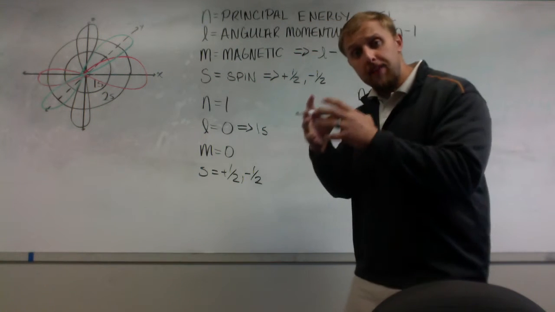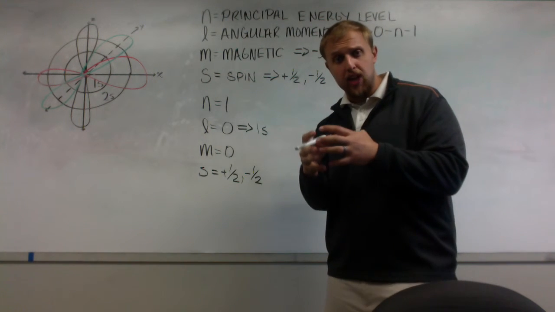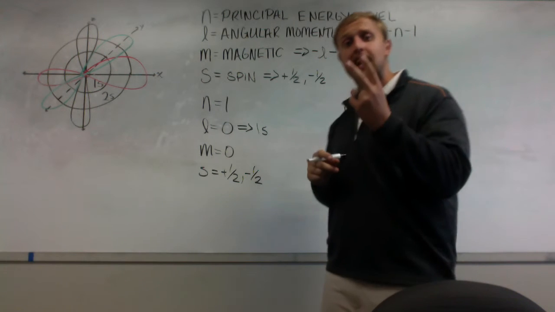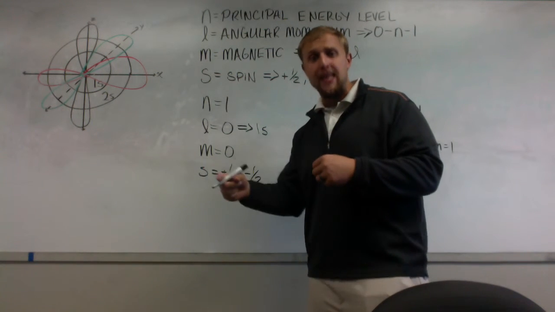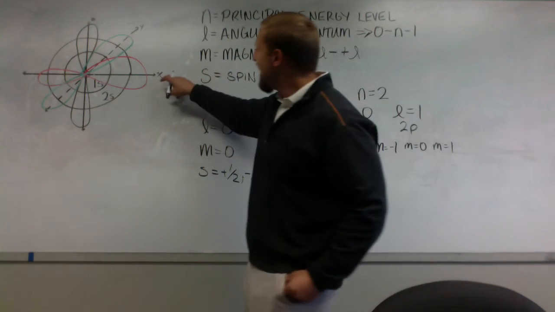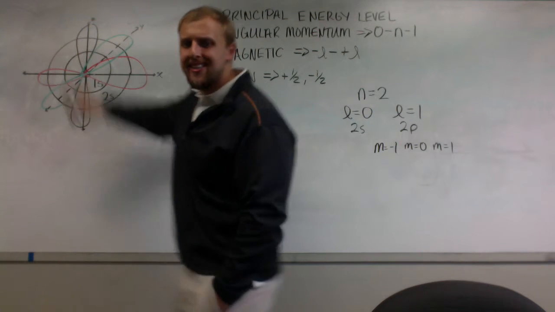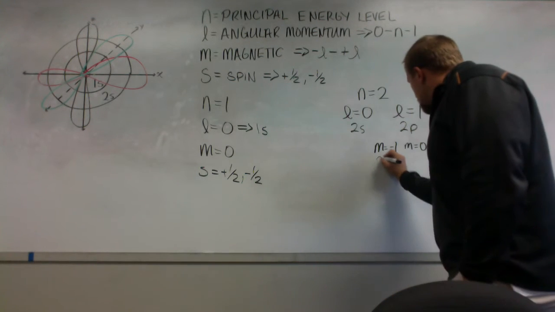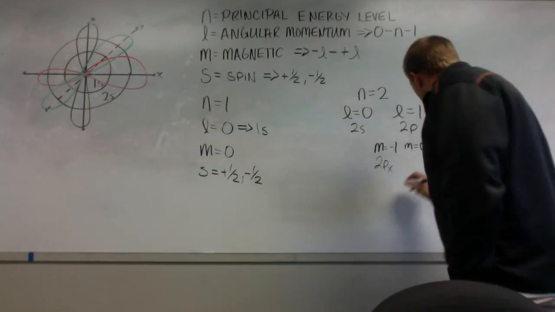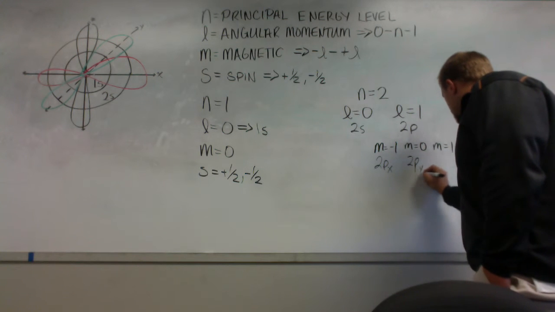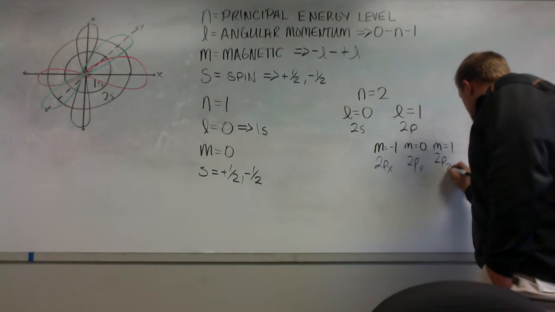So instead of just having one orbital as my s subshell, now with the p orbital I can have 2 electrons per p orbital. So I have a px, a py, and a pz. So this is going to be my 2px, my 2py, and my 2pz.